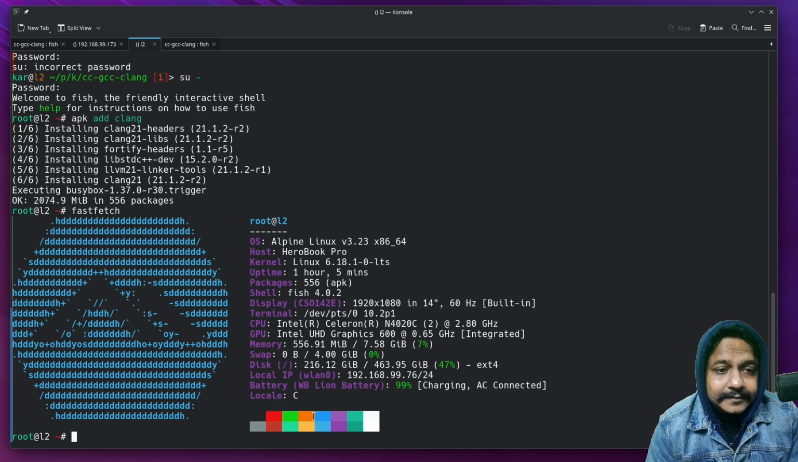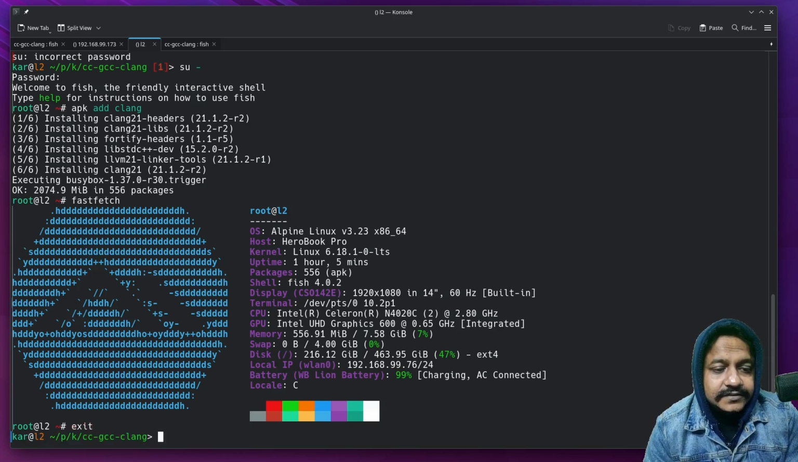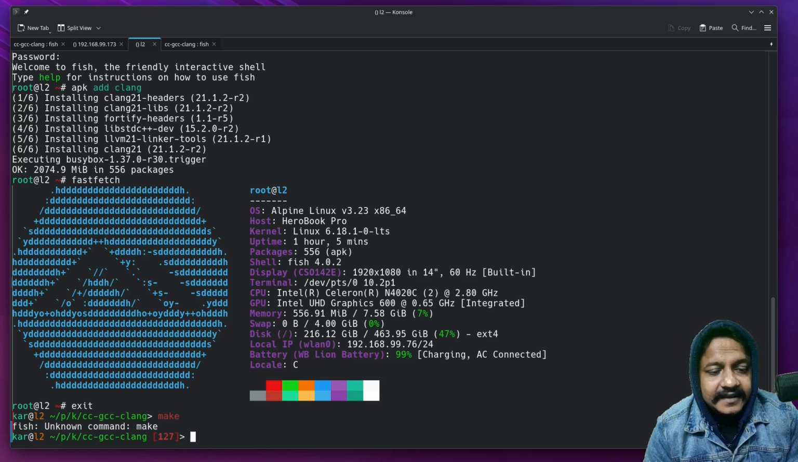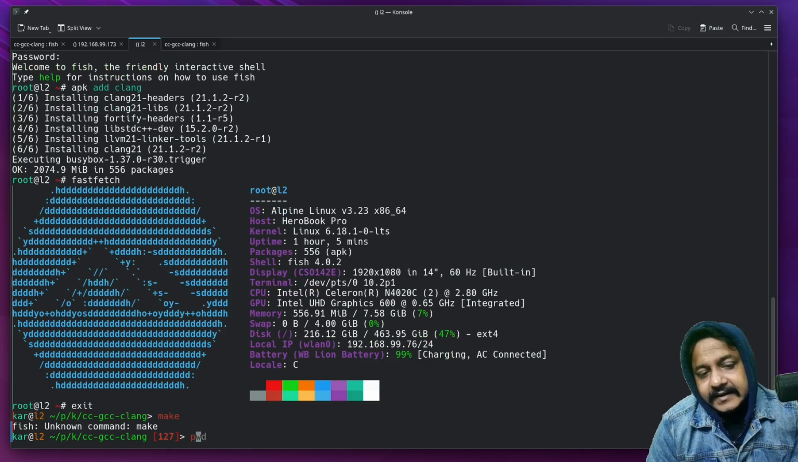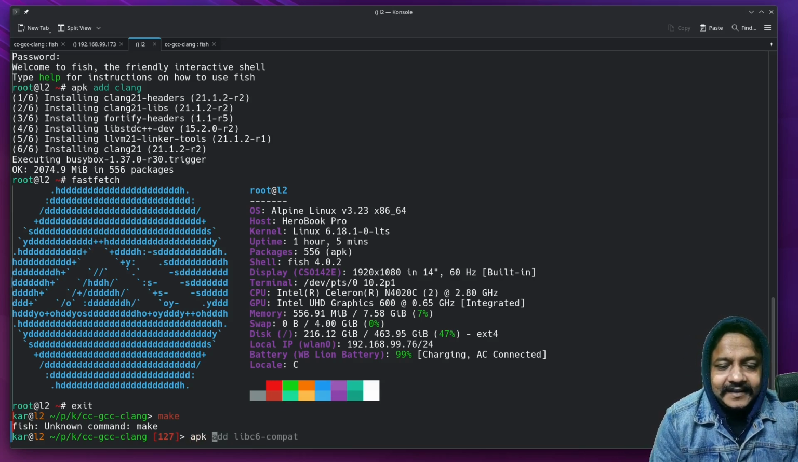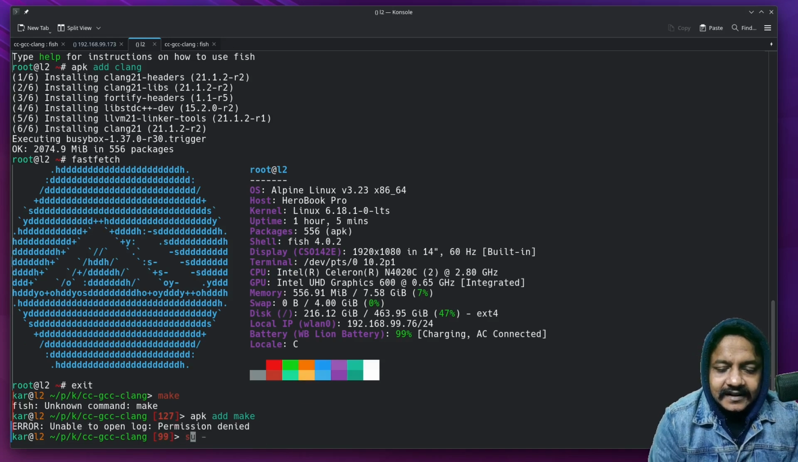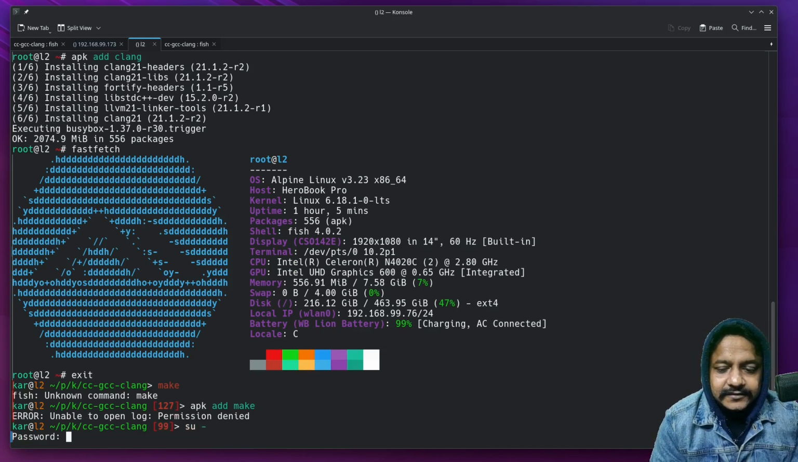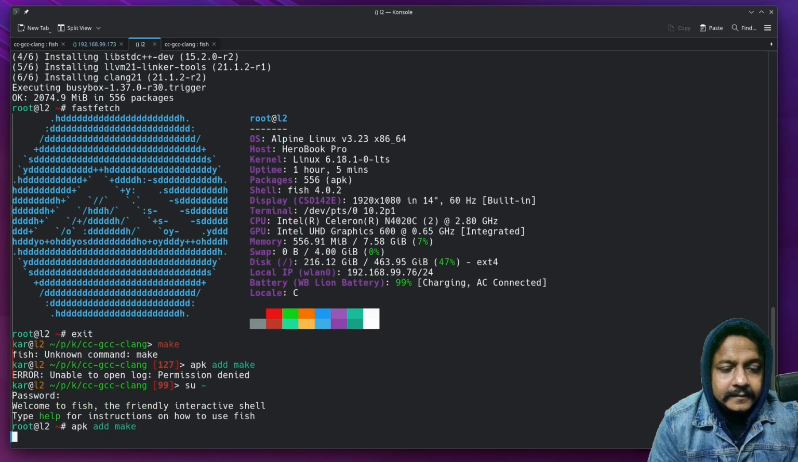In the meantime, exit from the root user on the Alpine Linux and make. Okay, I see make is not present. If I type make, it says unknown command. So I'll have to install it. And the command would be apk add make. I think this is it. Permission denied. I'll have to be sudo user, pkg add make.